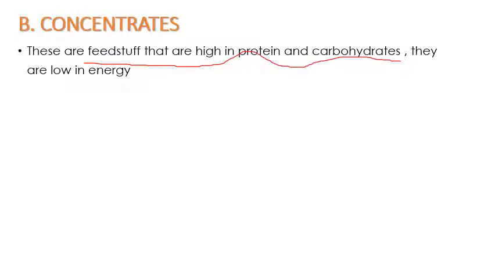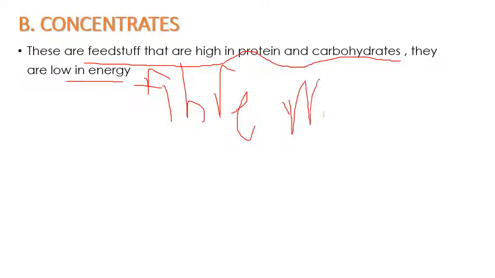They are low in energy, and low in fiber content. I was saying that these are feedstuff that are high in protein and carbohydrates, but they are low in fiber content, and moisture content is also low.